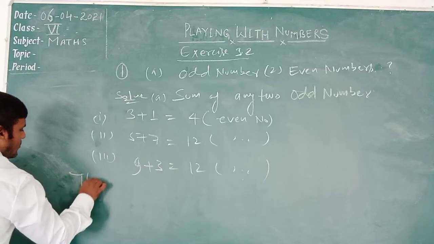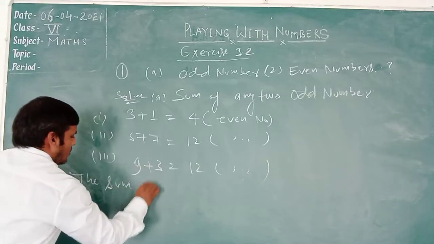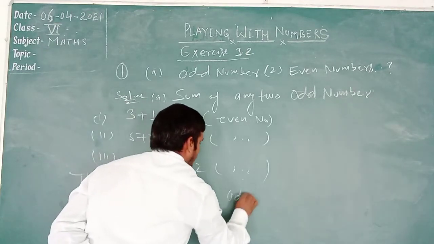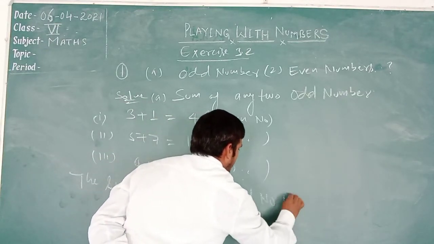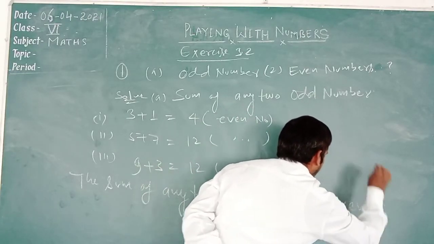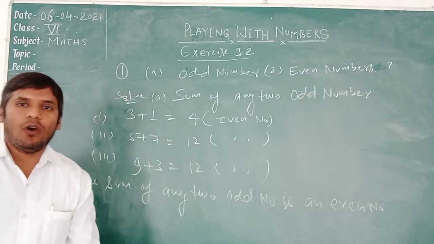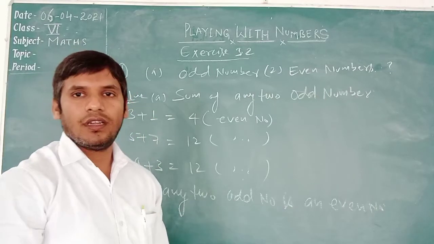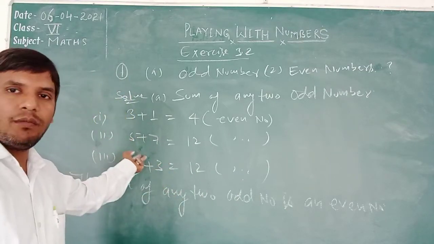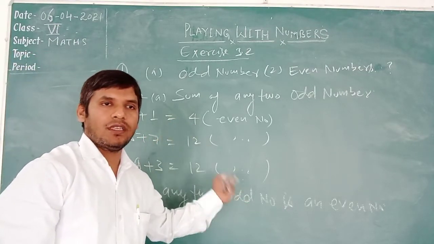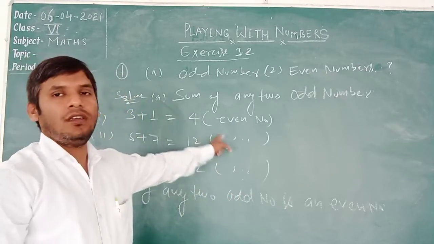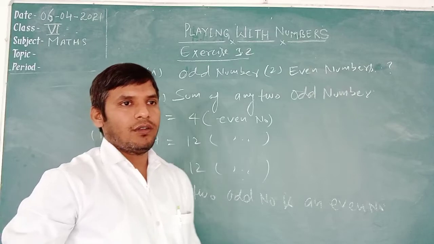The sum of any two odd numbers is an even number. Okay, it is clear. You can take different examples like 31 plus 3, 73 plus 5. You will add, then you will check that there is an even number. It is clear.